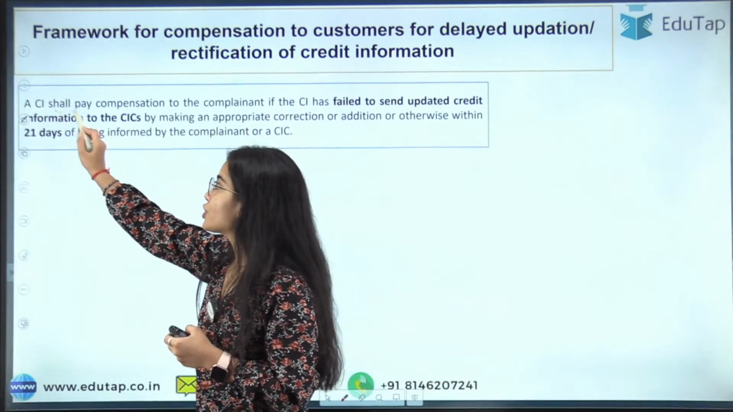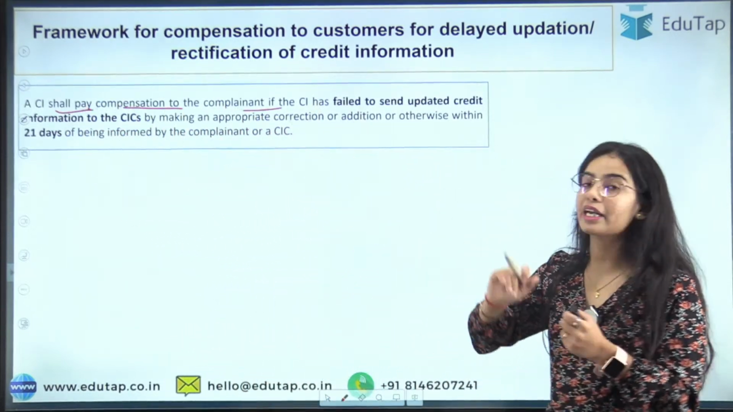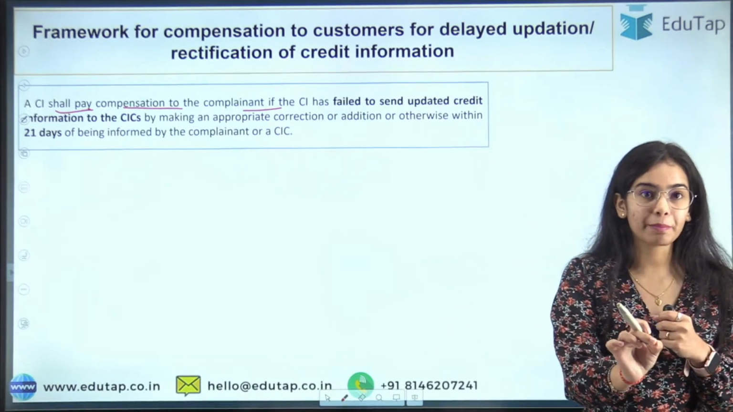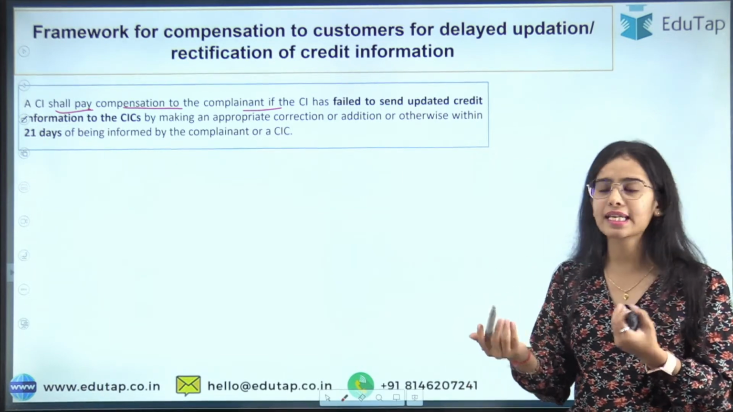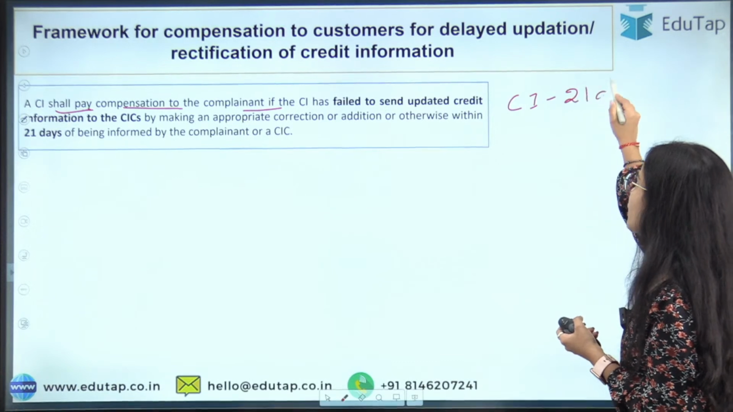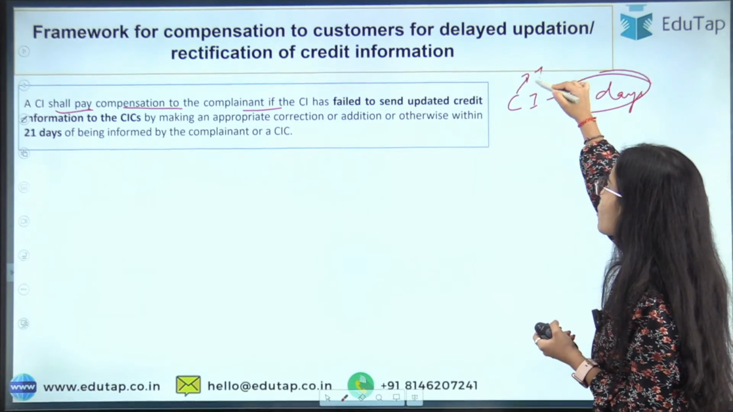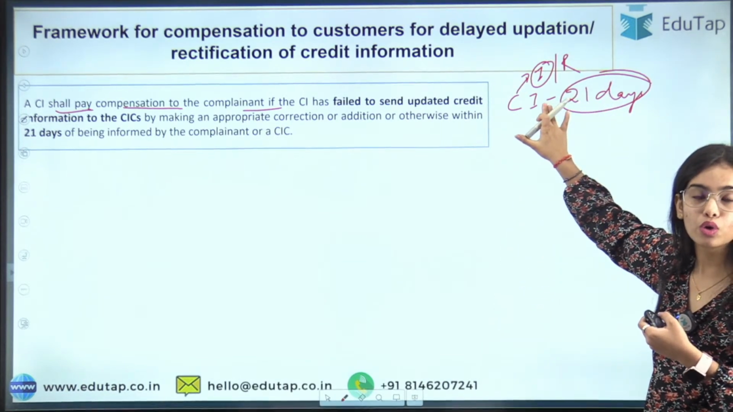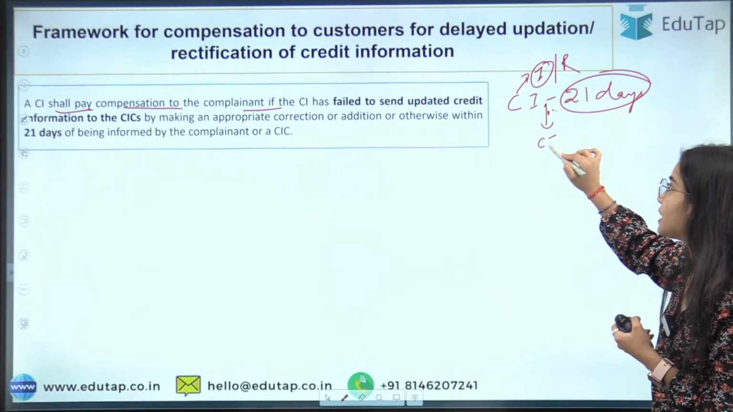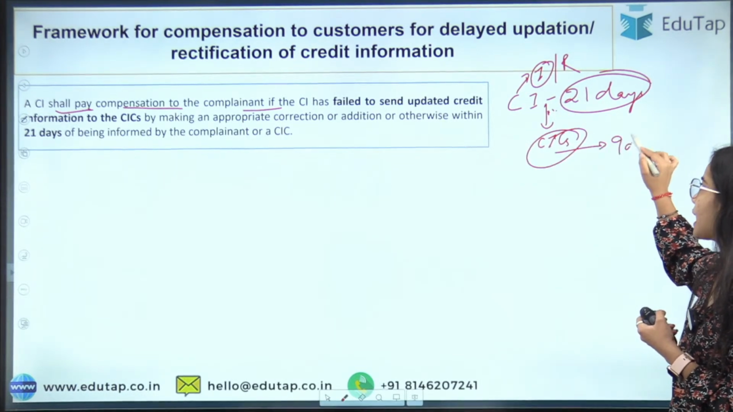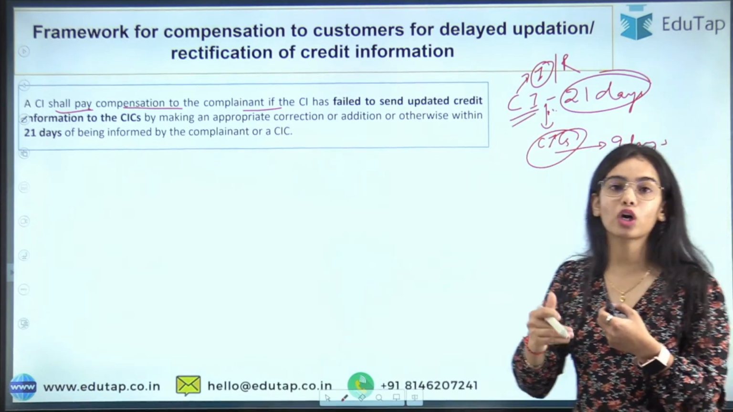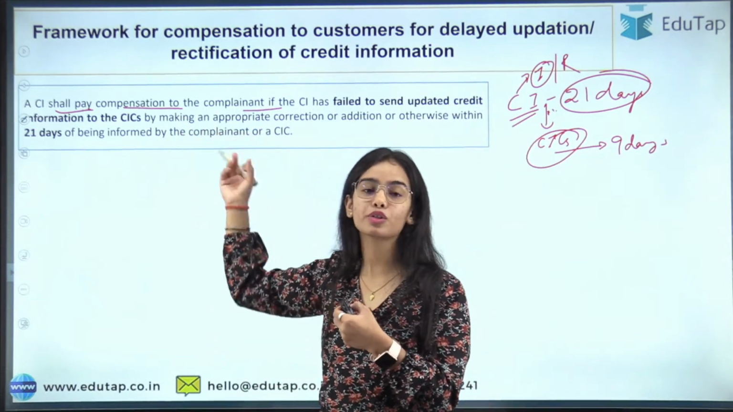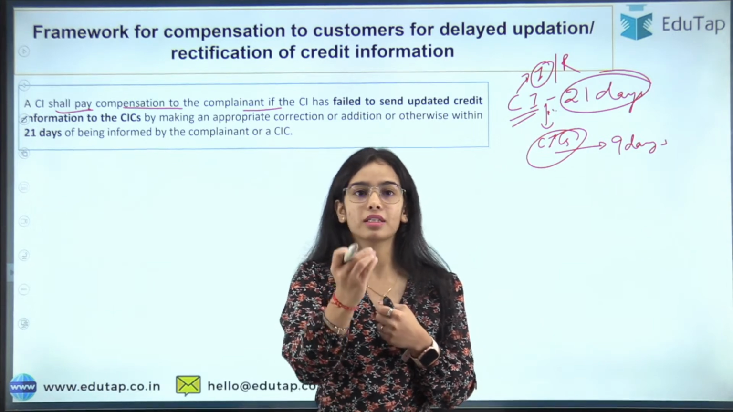A credit institution shall pay compensation to the complainant if it has failed to send the updated credit information to the credit information companies within 21 days. As easy as that, the credit institutions get 21 days to update or rectify the information, and if they are not able to do so, and the credit information companies are also delayed, because they get the 9 days but the credit institutions have not given the updation or rectification on time, then the credit institutions have to give the customers the compensation amount.